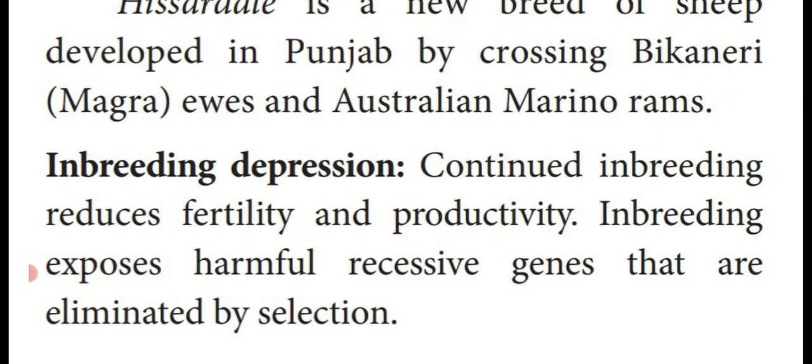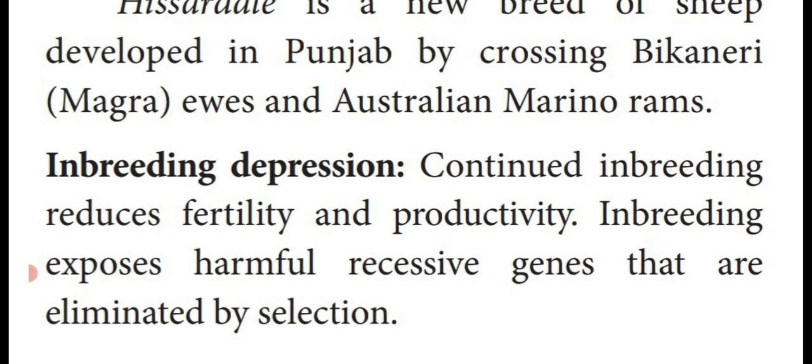Next, inbreeding depression. Whenever we are doing the inbreeding crossing method, sometimes it creates problems. That is said to be inbreeding depression. Continued inbreeding reduces fertility and productivity.